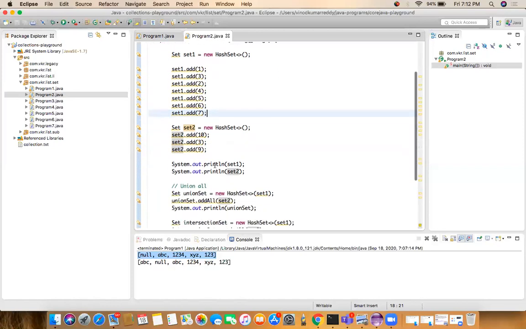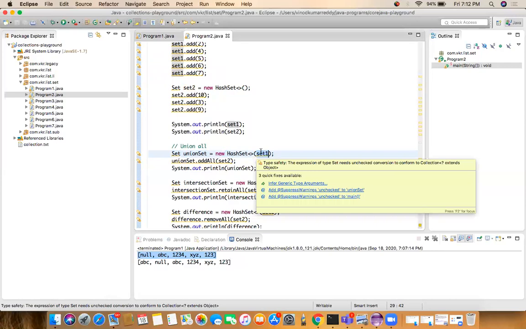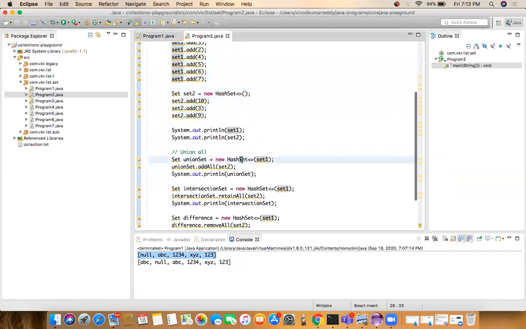See, if you want to union both sets, I created one set object, the union set, of HashSet. The constructor of HashSet takes a set interface. I am creating the union set object by using set 1 because I want to add both set 1 and set 2 into one set object. So this kind of requirement will come in our project implementation. If you want to add both collection set objects, you can add them this way. I created the HashSet union set object, which takes set 1 as an argument. So now an object is created with set 1.